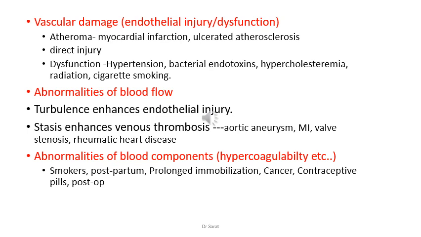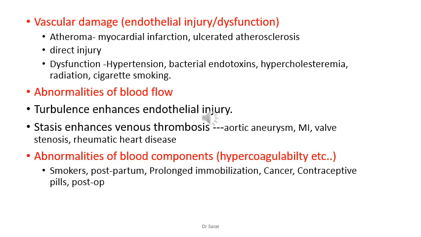Then a dysfunction of the blood vessel. The dysfunction means if in hypertension, the turbulence of the blood flow will be more, and the pressure exerted by the blood on the walls can cause a kind of injury in the endothelial layer slowly, and it can cause rupture or clot formation. And bacterial endotoxins.